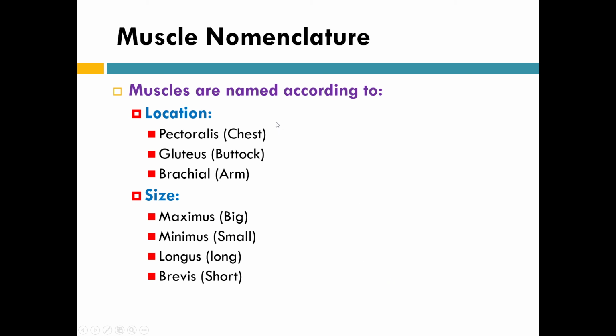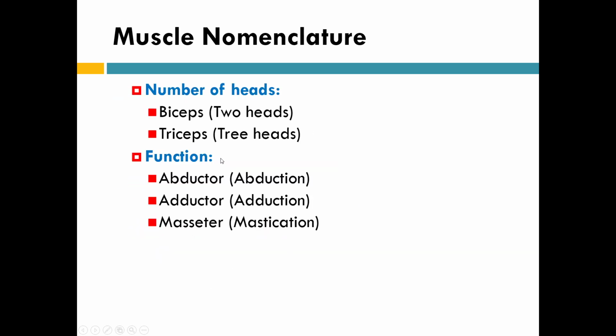Sometimes the muscle can be named according to their number of heads, like biceps, that means 2 heads, triceps 3 heads. Sometimes they can be named according to their action, like abductor pollicis longus, or sometimes adductor. Sometimes it can be named on the basis of mastication, like masseter.